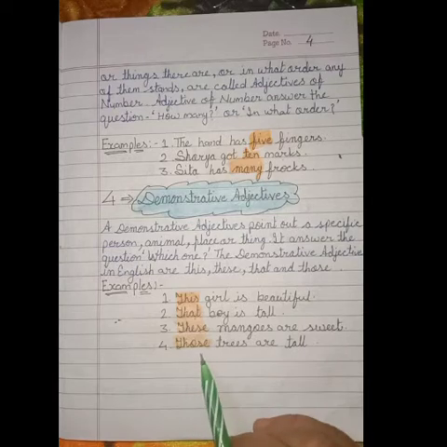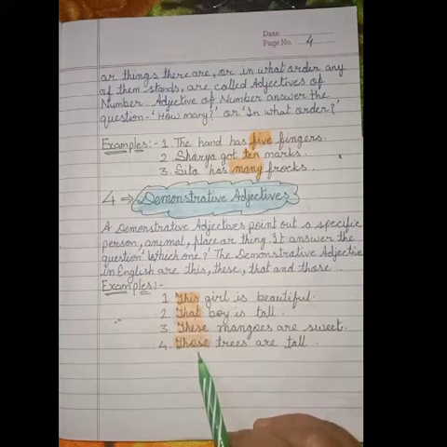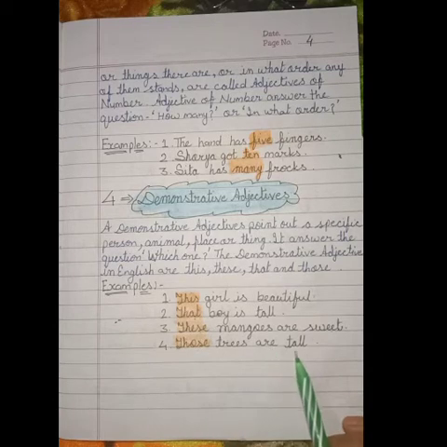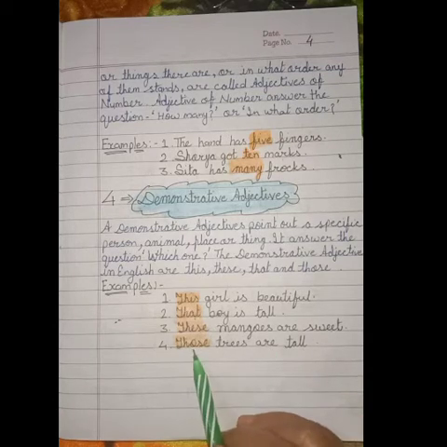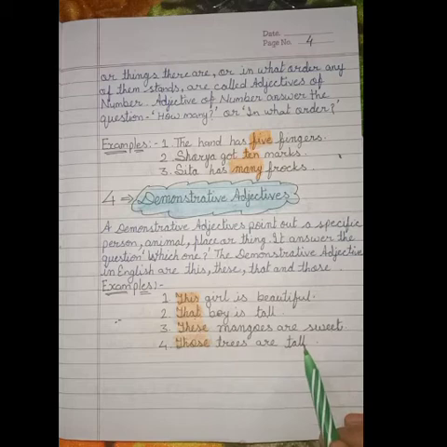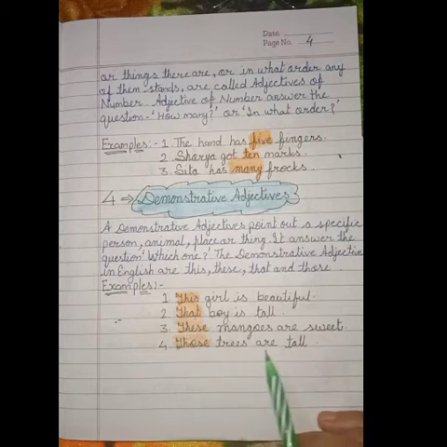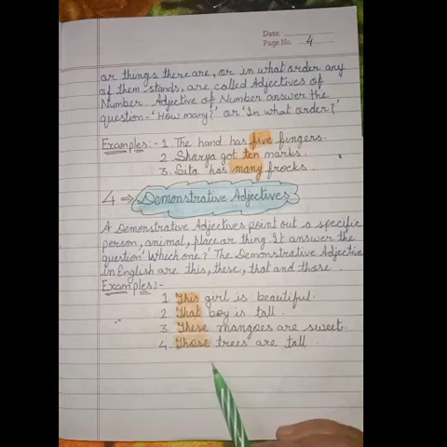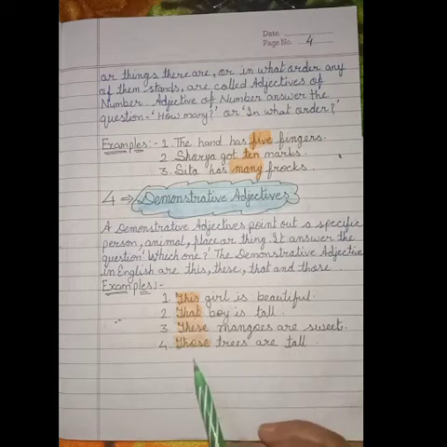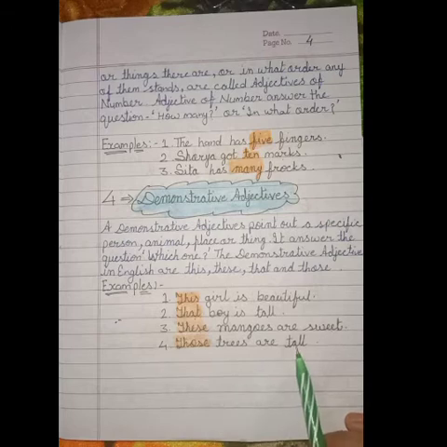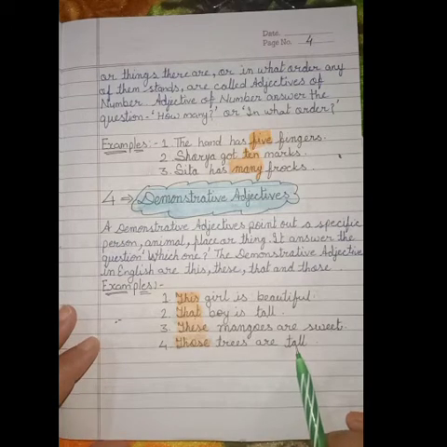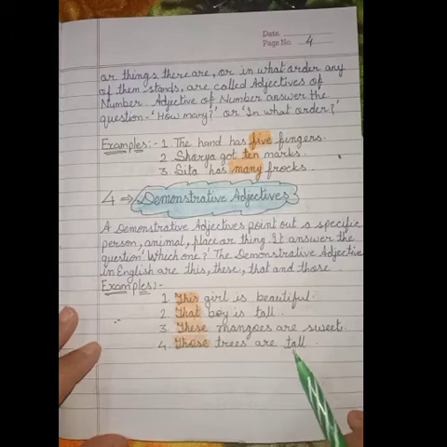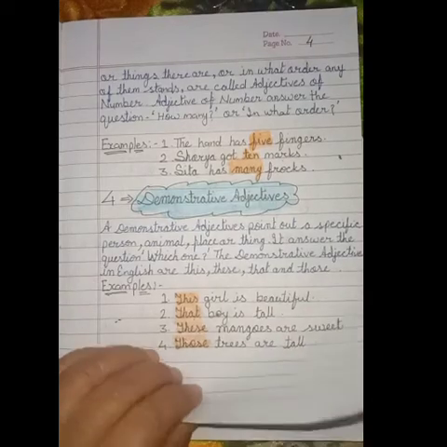Now your example number 4. Those trees are tall. This word those is your demonstrative adjective. Question for this statement, which trees are tall? Those trees are tall. This is the answer. Demonstrative adjective always gives the answer of which one.